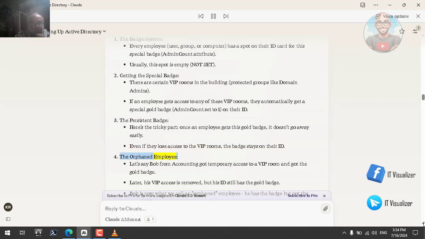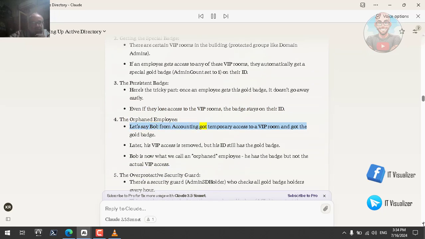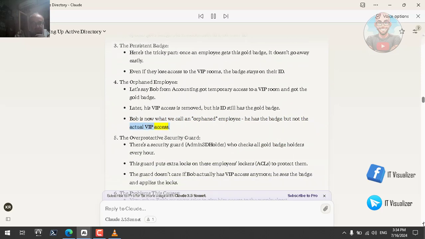The orphaned employee. Let's say Bob from accounting got temporary access to a VIP room and got the gold badge. Later, his VIP access is removed, but his ID still has the gold badge. Bob is now what we call an orphaned employee. He has the badge, but not the actual VIP access.